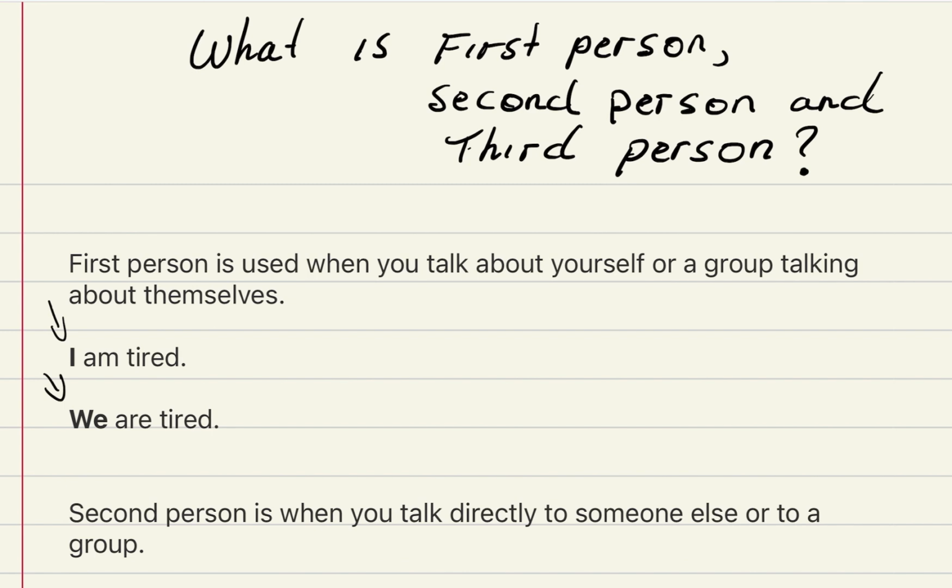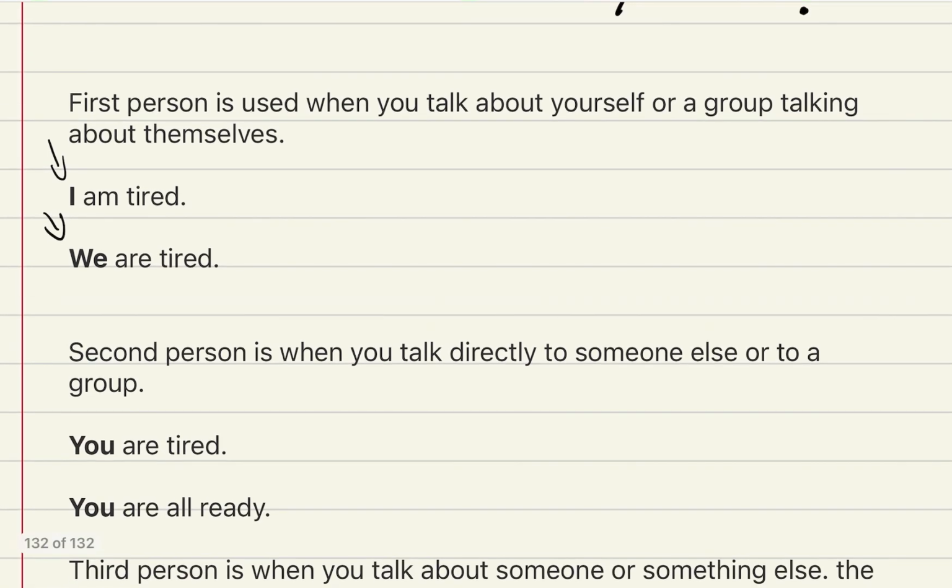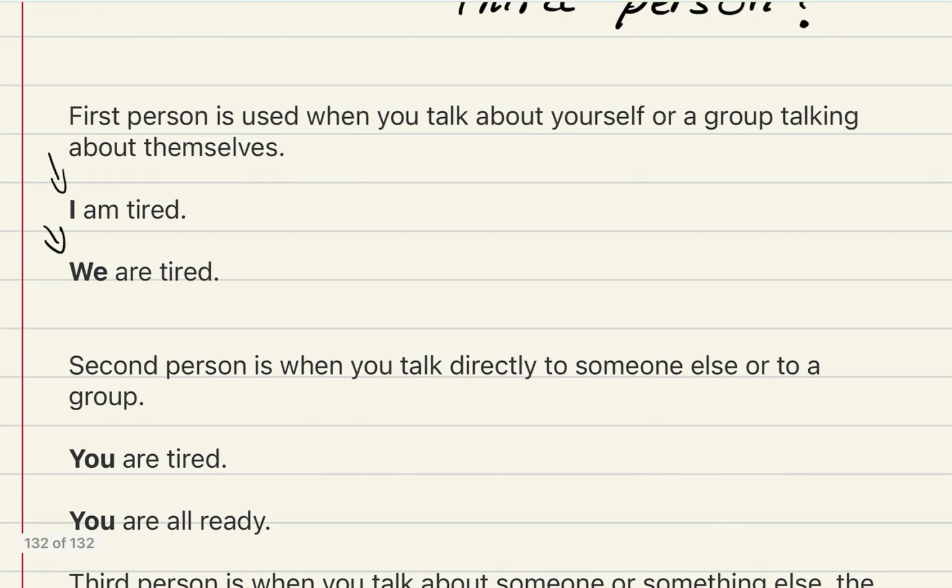Okay, so let's move to the second person. Second person is when you're talking directly to someone. So imagine someone is in front of you, or it's a group of people in front of you, and you're talking directly to them. If you're talking directly to someone else, you usually use the pronoun you. And I'll be giving lessons as to why you can be both singular and plural, but just for now, remember second person, it's as if you're talking directly to someone. You are telling someone something.